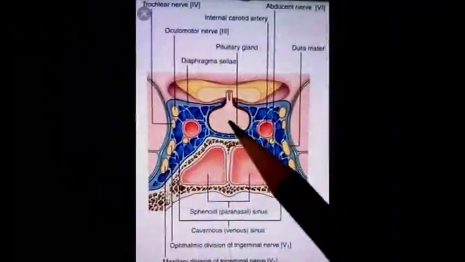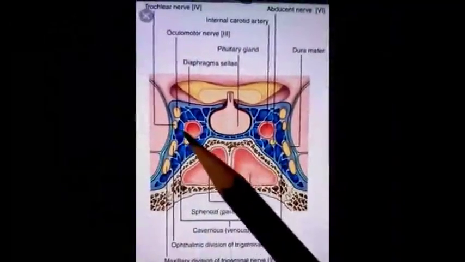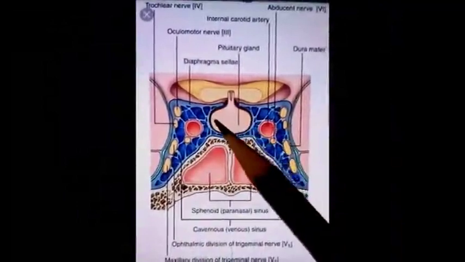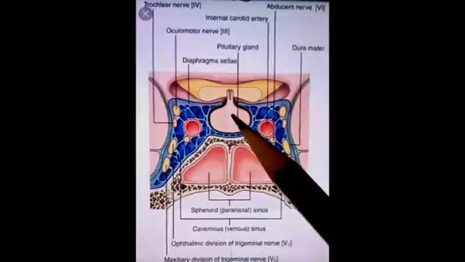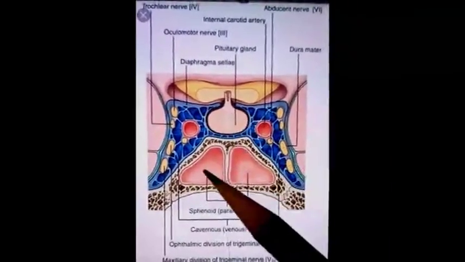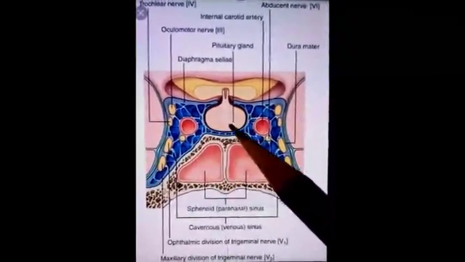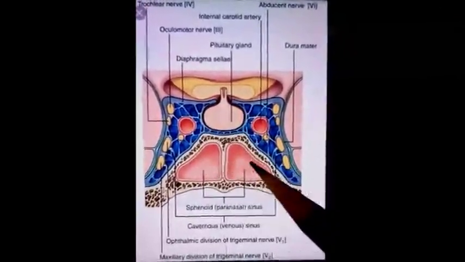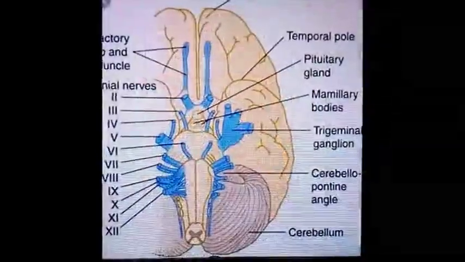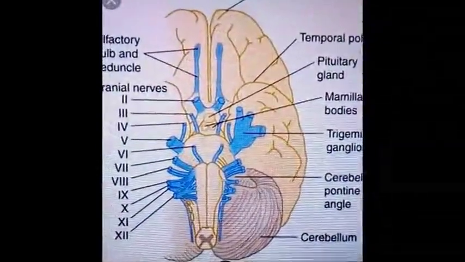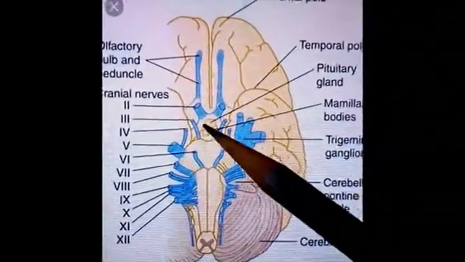Medial relation is hypophysis cerebri. So to both the cavernous sinuses, medial relation is the pituitary gland, and also the sphenoidal air sinuses which are present, which are two small cavities present posterior to the fossa of pituitary gland. Next comes to lateral relation. So this is pituitary gland.